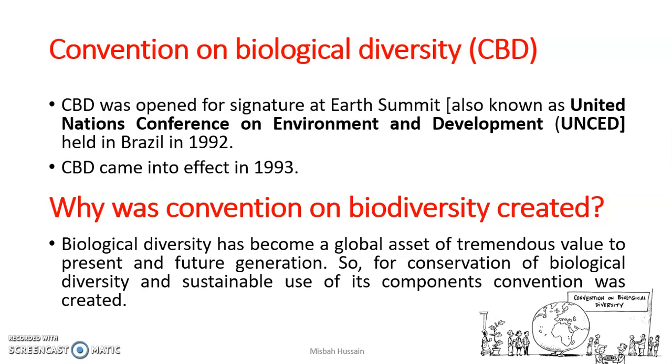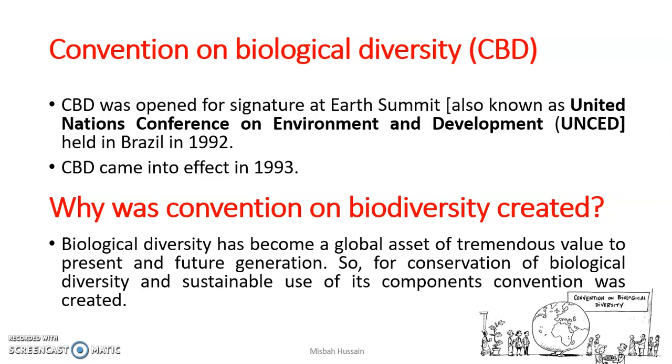Now, why was the Convention on Biological Diversity created? What was the need of this convention? As the population is growing, we need more food, which means we have to increase food production, and we need to preserve our future assets so that we can meet the needs of our future generations.